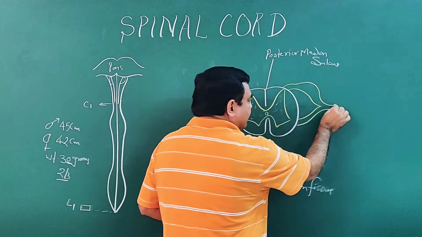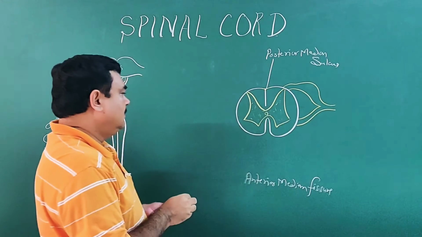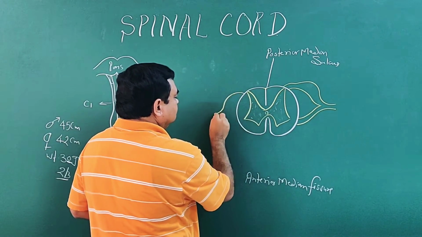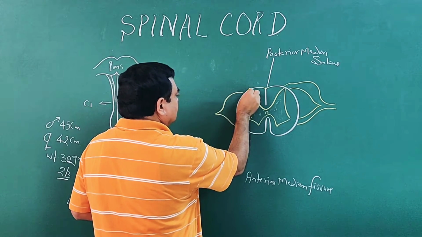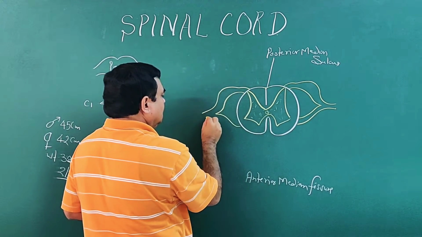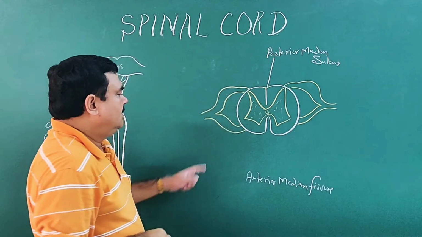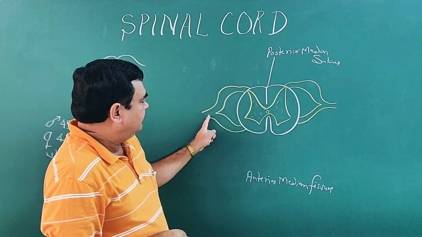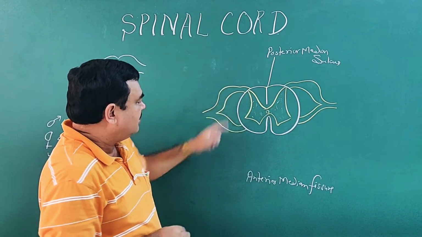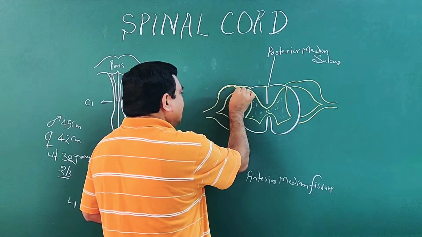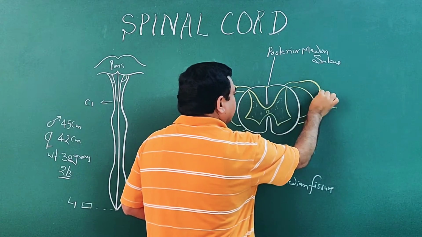This is the spinal nerve, this is the ventral root, this is the dorsal root. The dorsal root has ganglia. This is the site of the ganglia.